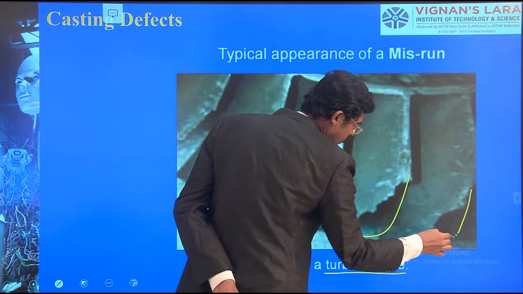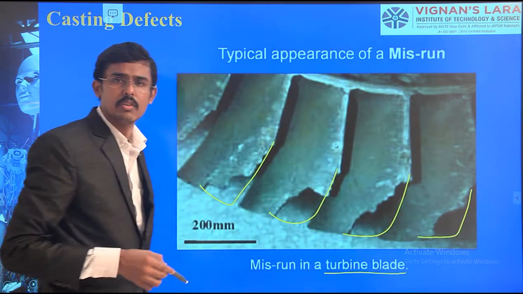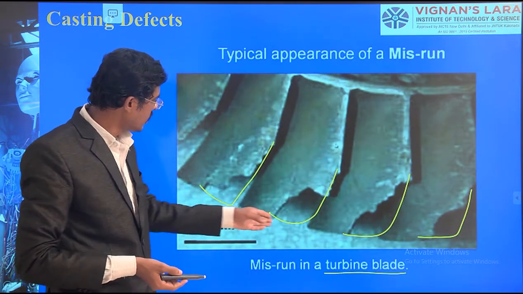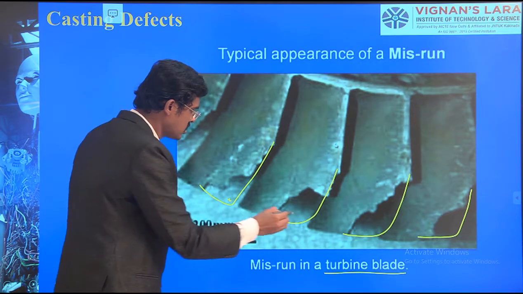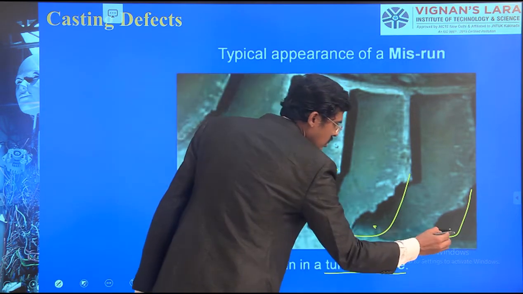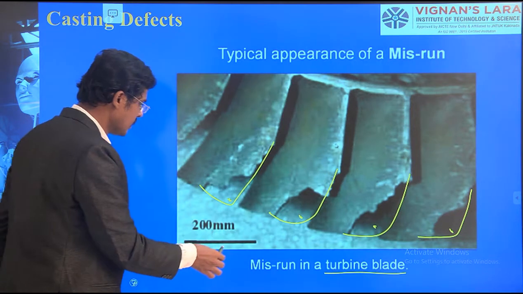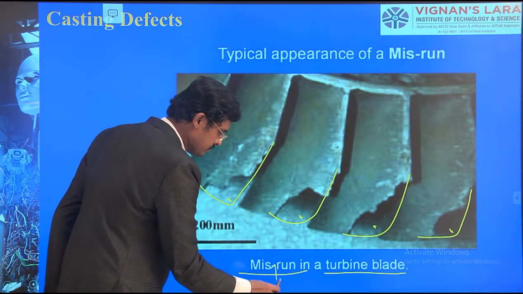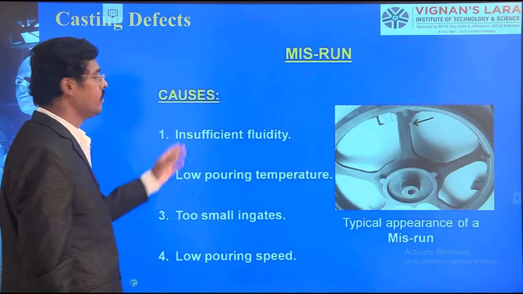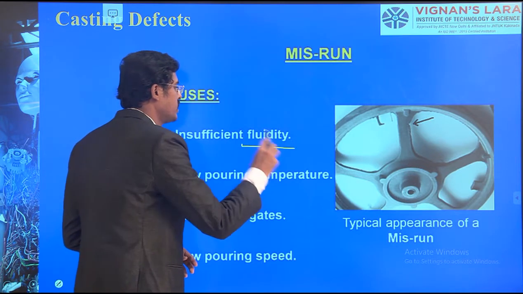Due to the fluidity level, it cannot reach the corners. This corner is not reached. This corner is not reached. Okay? So that is nothing but a misrun. So insufficient fluidity is the main point.